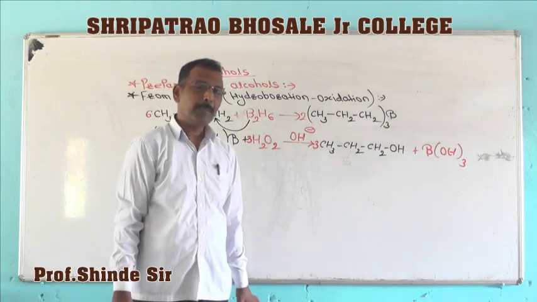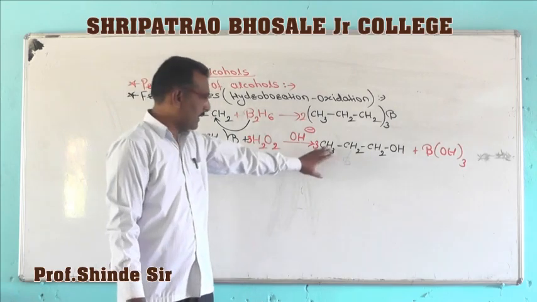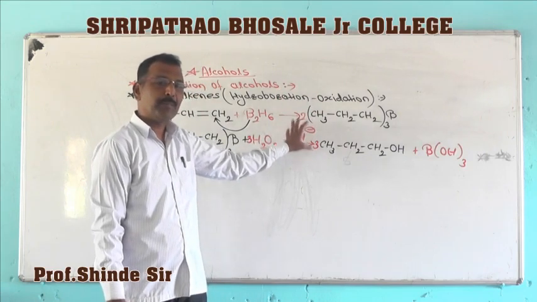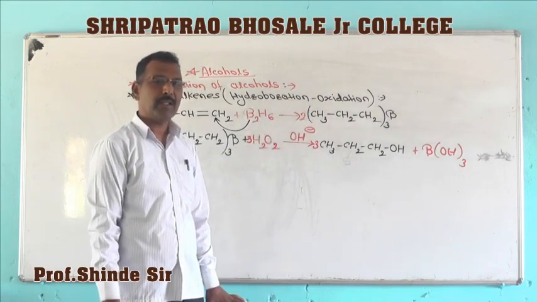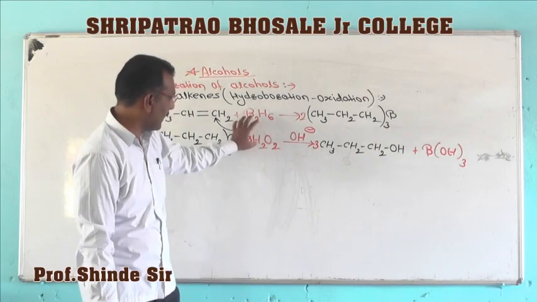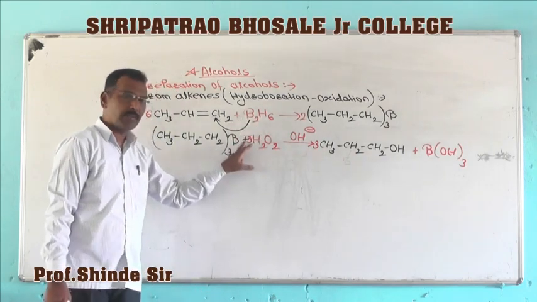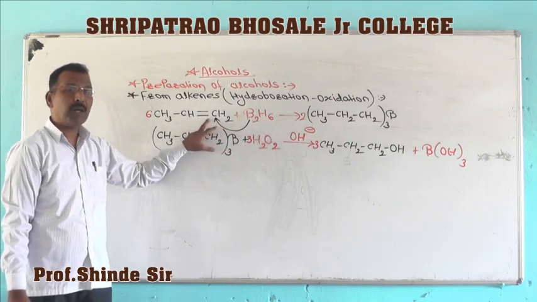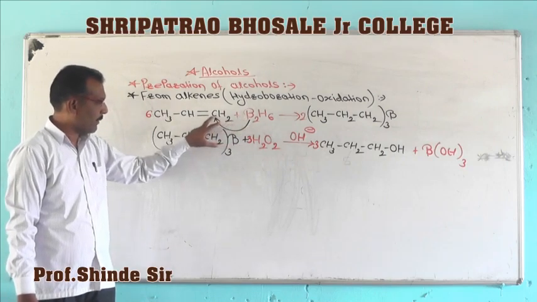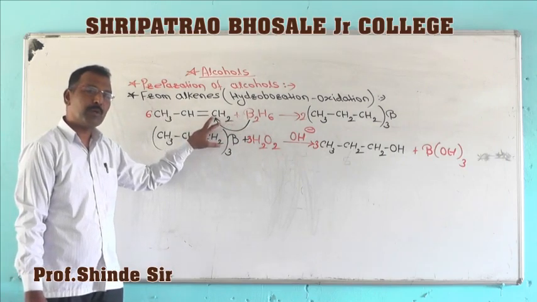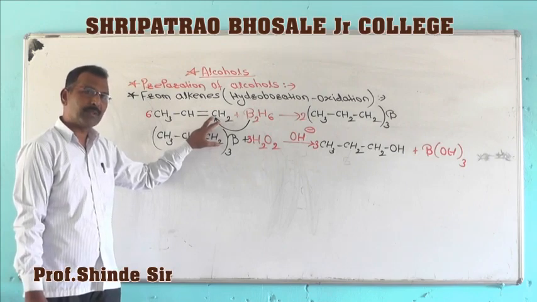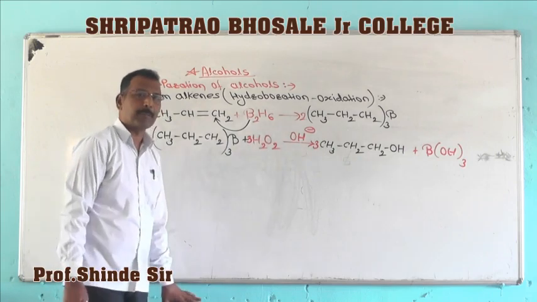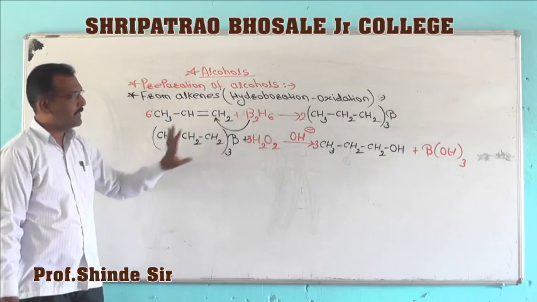A question may be asked: how will you prepare n-propyl alcohol by using diborane or by hydroboration oxidation reaction? You have to keep in mind this is a 2-step reaction. In the first step, the reaction takes place according to anti-Markovnikov's rule. The negative part gets added on that carbon which contains more number of hydrogen atoms. The second step is the oxidation step. In this way we can obtain this alcohol.